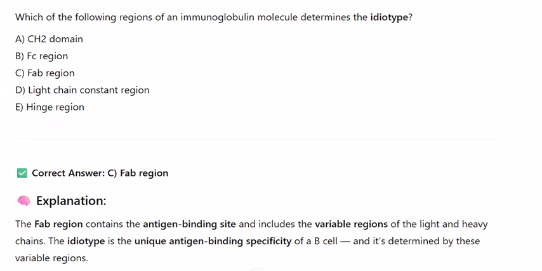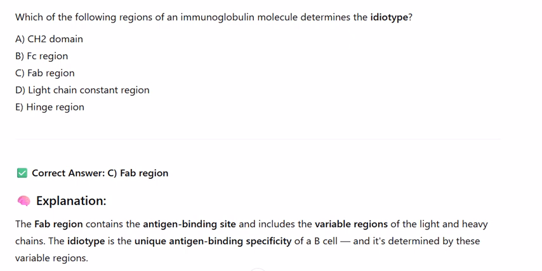Which of the following regions of an immunoglobulin molecule determines the idiotype? A. CH2 domain, B. Fc region, C. Fab region, D. Light chain constant region, E. Hinge region. Correct: C. Fab region.